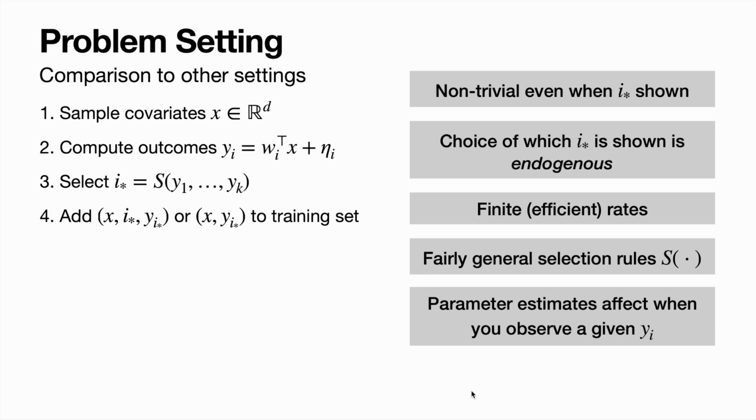Second of all, the choice of which i star we see is endogenous to the model. Third, what we're after are finite sample and ideally efficient rates for these problems. Fourth, we're hoping to look at fairly general selection rules S and not just the argmax. And finally, the estimates of the parameters themselves, these w_i's, affect i star, in the sense that if I have an incorrect estimate of a parameter w_i, I'm also going to incorrectly estimate which model output I'm looking at.